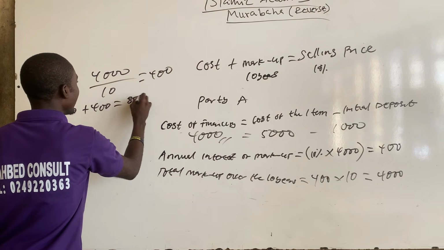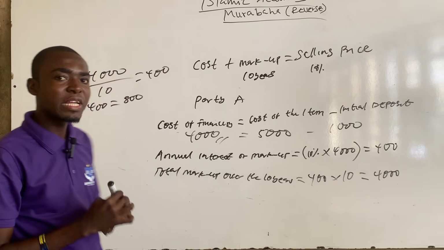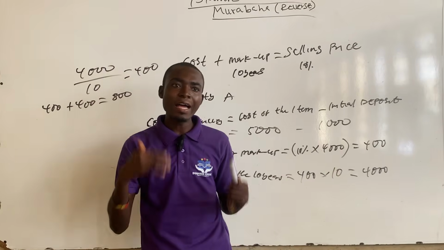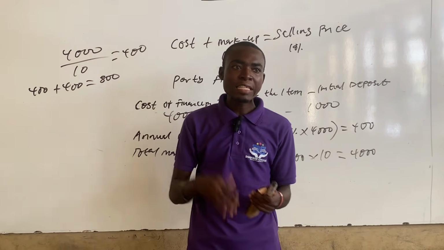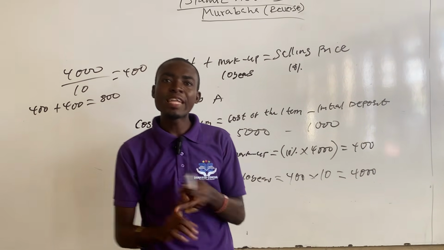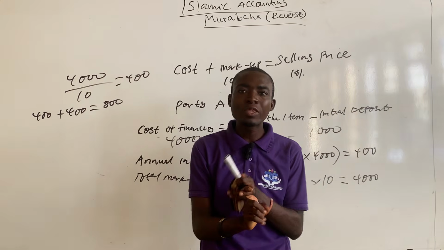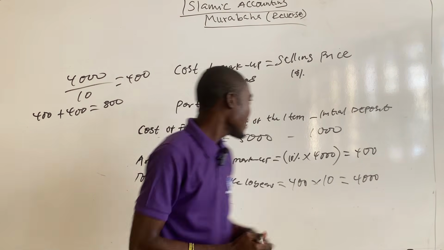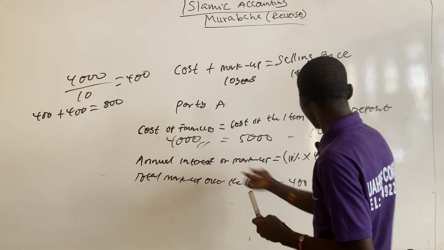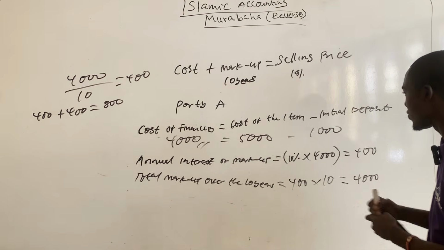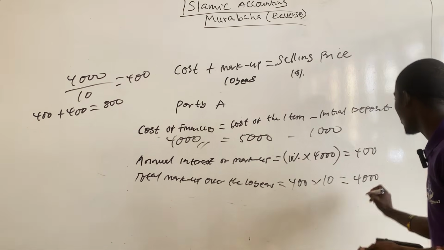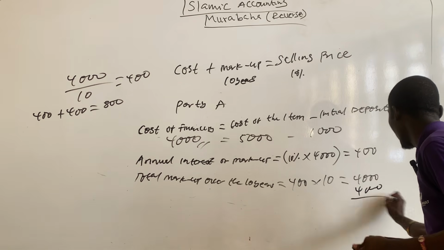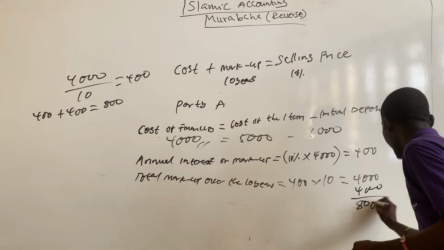So if you want to calculate the total amount or total payments that party A will be paying over the 10 years, that will be the total markup over the 10 years plus the cost of financing. You know that the total markup is 4,000 and the cost of financing is also 4,000. So 4,000 plus 4,000 will give you 8,000.